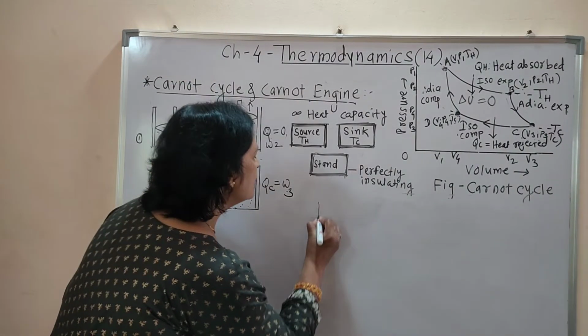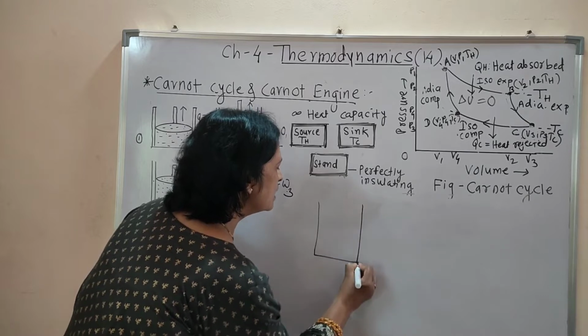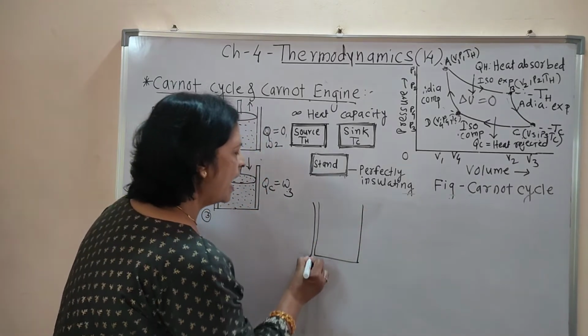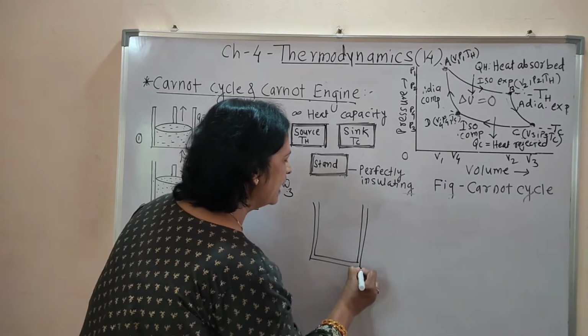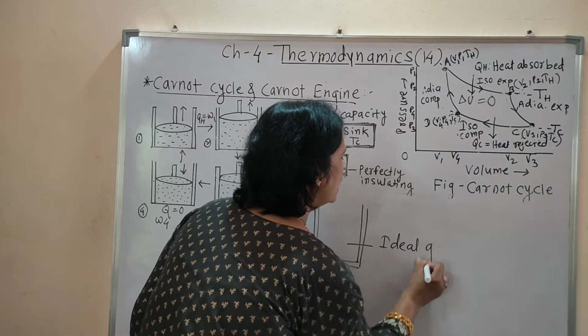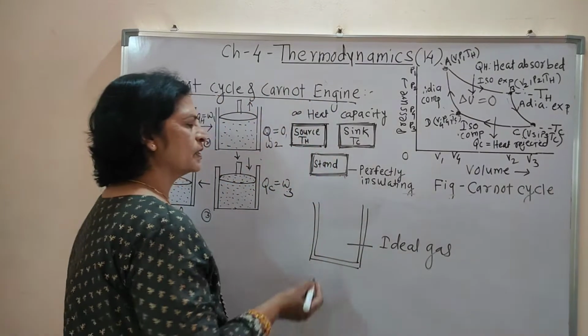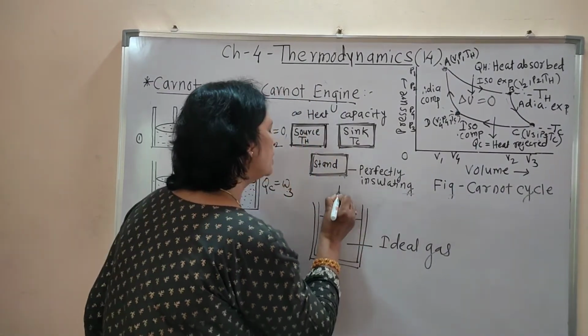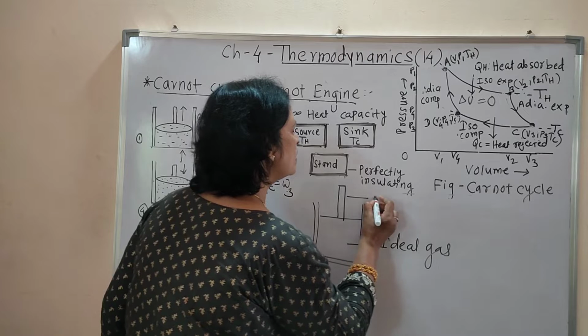And we consider a system that is nothing but a cylinder, and inside that cylinder an ideal gas is the working substance, fitted with a frictionless piston.